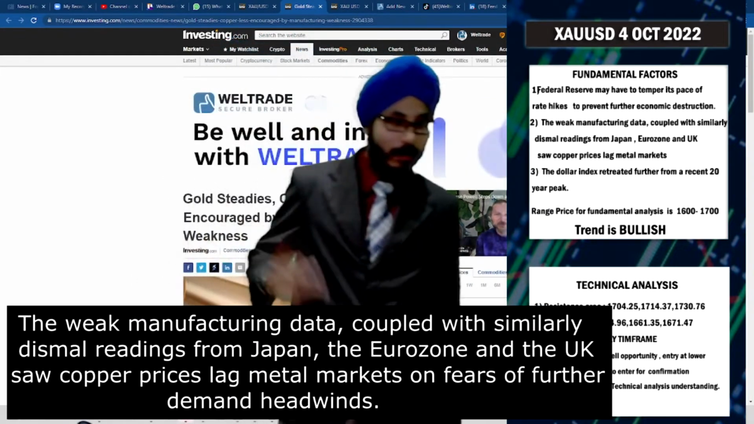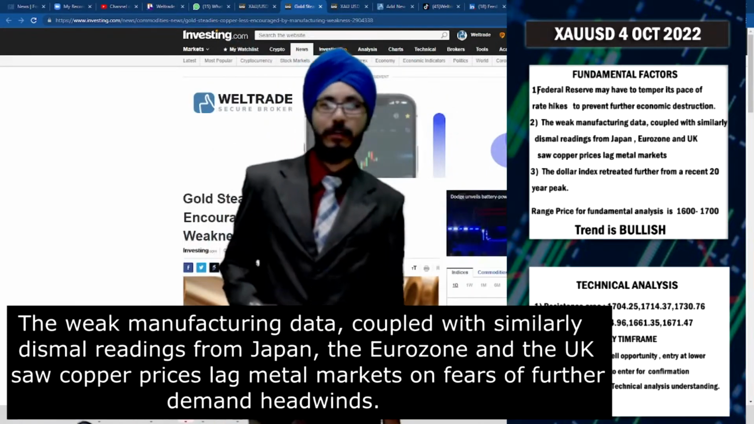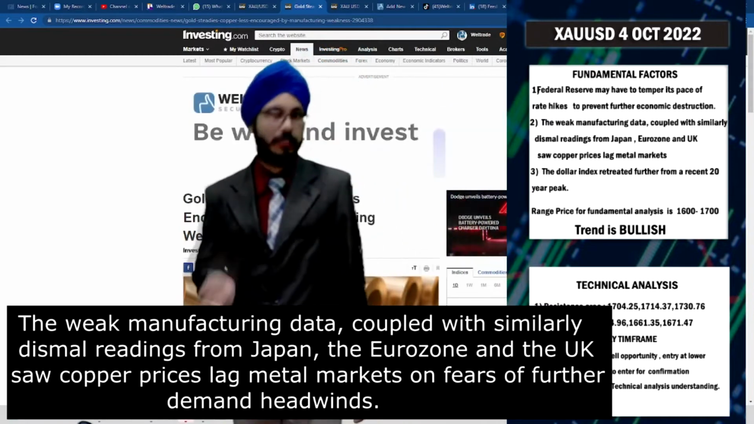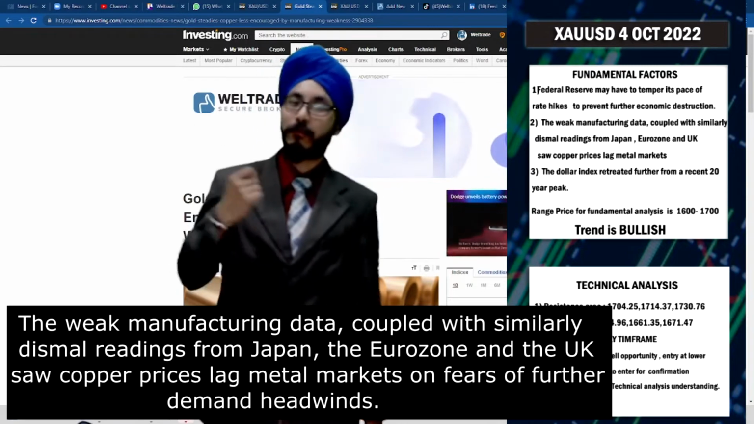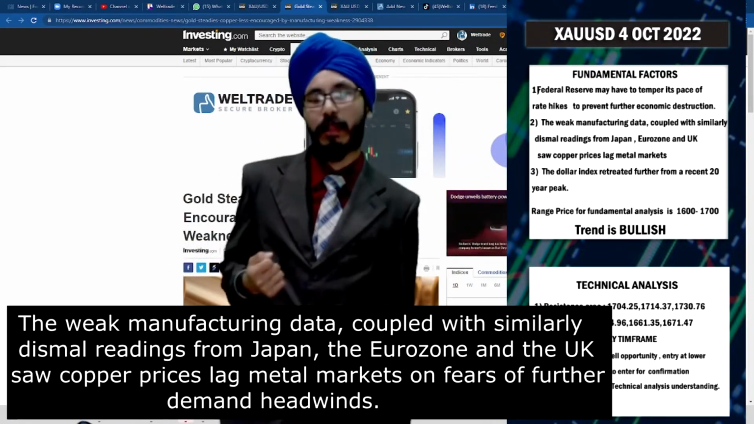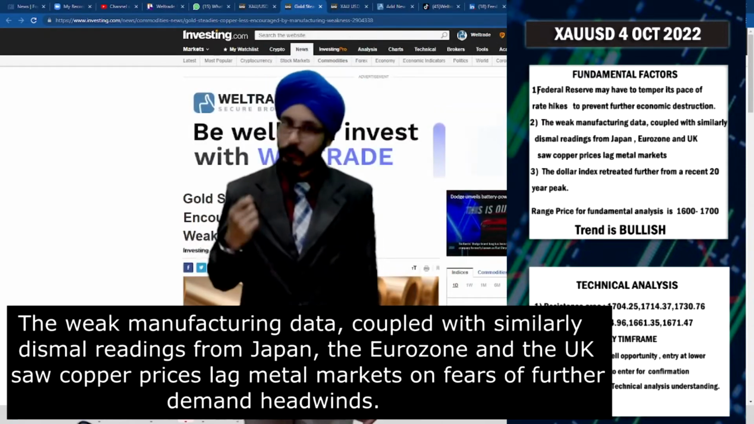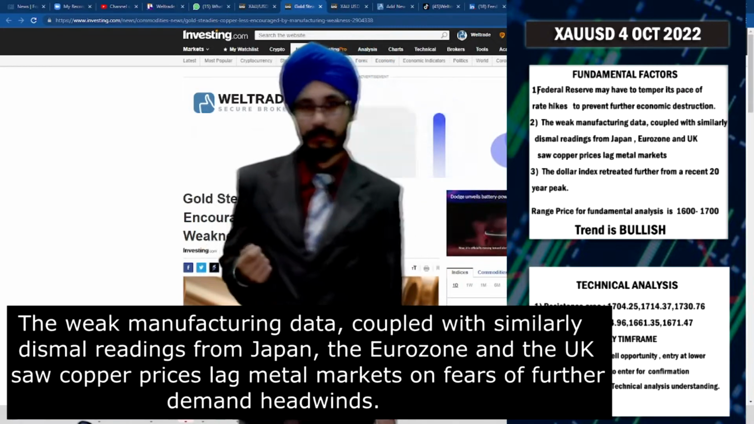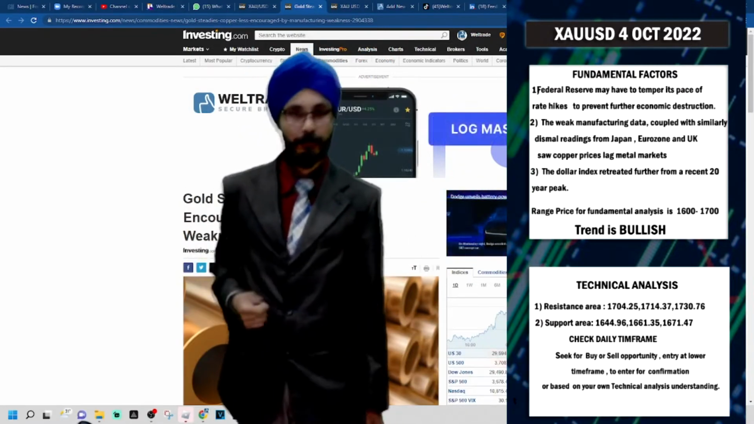Secondly, moving forward, we could see that many countries have weak manufacturing data, such as the UK, Eurozone and also Japan. This weak manufacturing data is basically affecting the metal market as well. And this will reduce the demand for the metals, which will in turn increase the prices of these metals and indirectly affect the gold price to be hyped up.